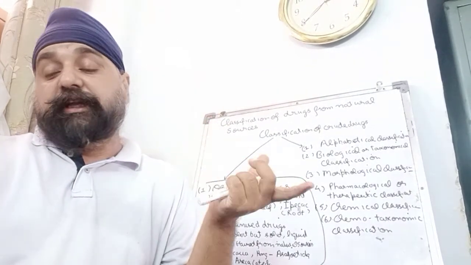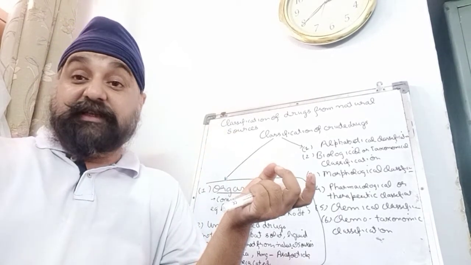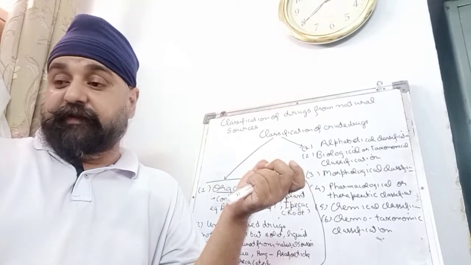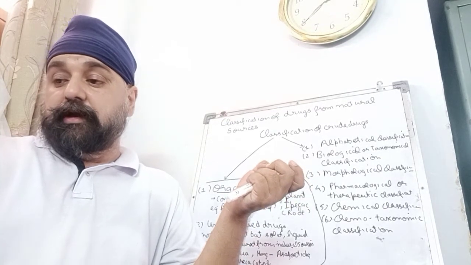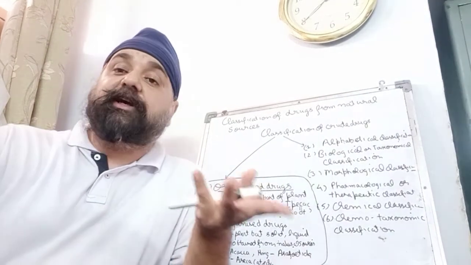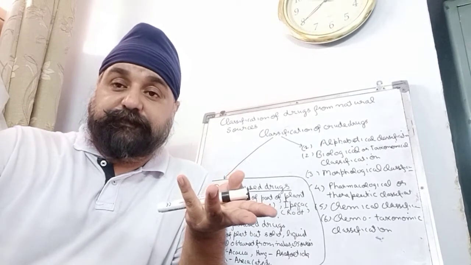But coming to the demerits, animals are very difficult to classify. Animals and minerals are difficult to classify. This system of classification will not reflect the chemical composition and the biological behavior of the drug.